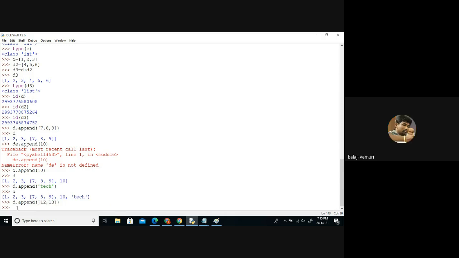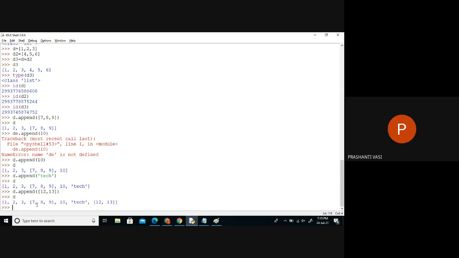12 and 13. We added a list right now. Last, we added a list. So because of that, it is saved as a list only. Is that clear? If you don't want to add it as a unit, and you want to add 12 and 13 one by one, what you can do is D is equal to D plus this item.